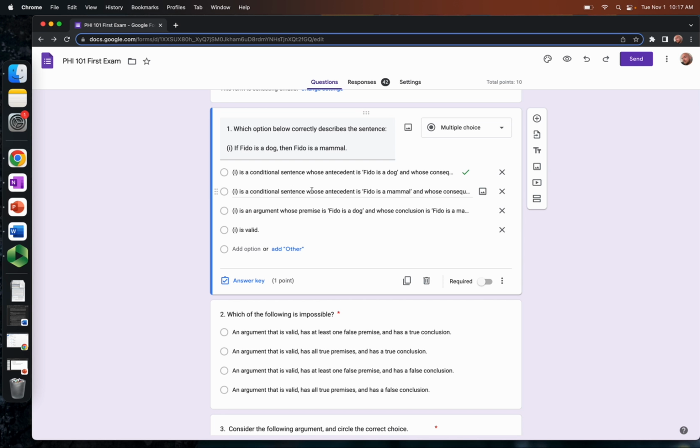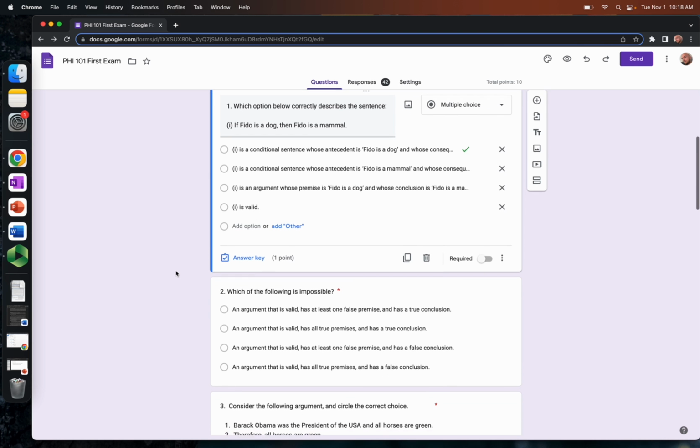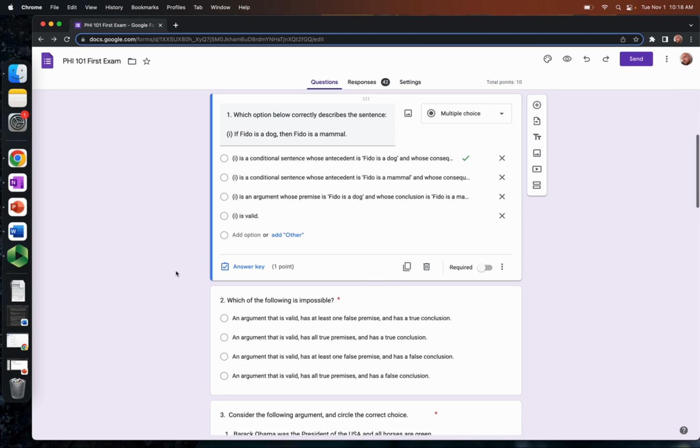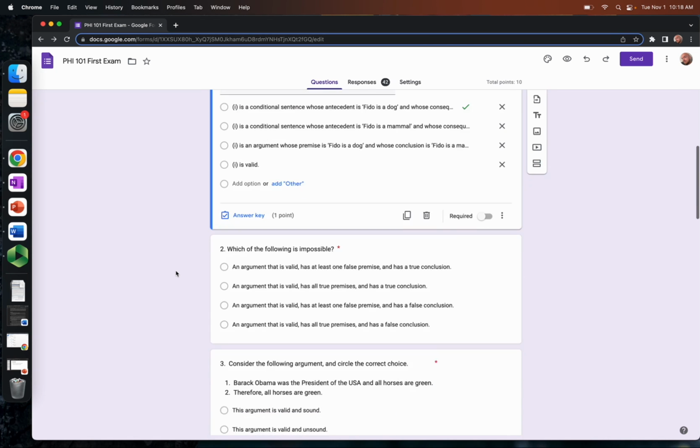Now, these other possible solutions, you might call them, get some of this backwards. So this one says the antecedent is Fido is a mammal. That is exactly backwards. This third option claims that this is an argument, but that is not true. It's not an argument. There's no conclusion. And this final option here claims that it's valid. That is also not correct, because this is not an argument, and only arguments are valid according to our characterization of validity. So that's question 1.